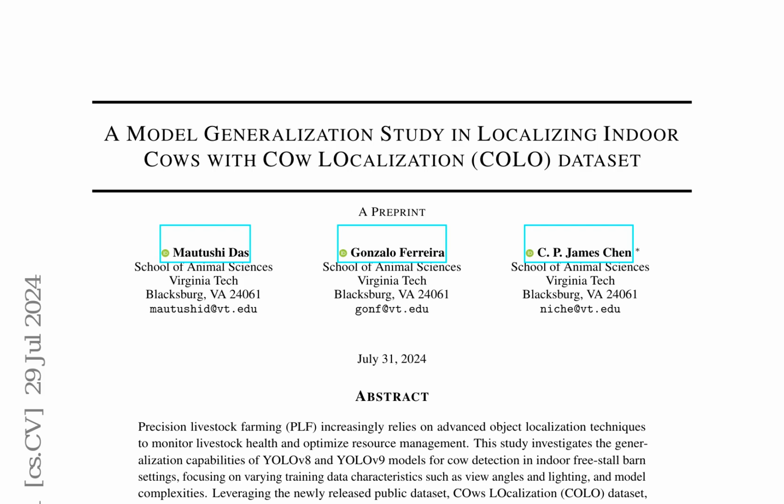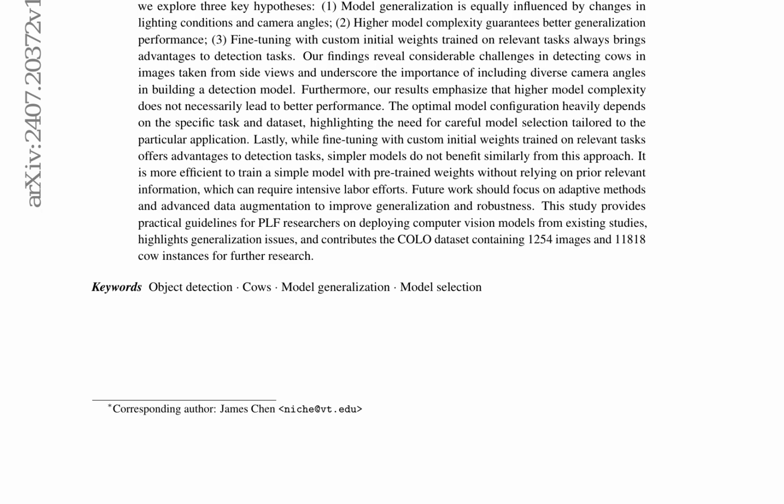The cow localization (COLO) dataset is leveraged to investigate three key hypotheses. 1. Model generalization is equally influenced by changes in lighting conditions and camera angles. 2. Higher model complexity guarantees better generalization performance. 3. Fine-tuning with custom initial weights trained on relevant tasks always brings advantages to detection tasks.